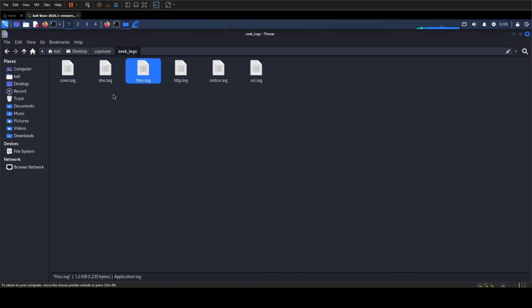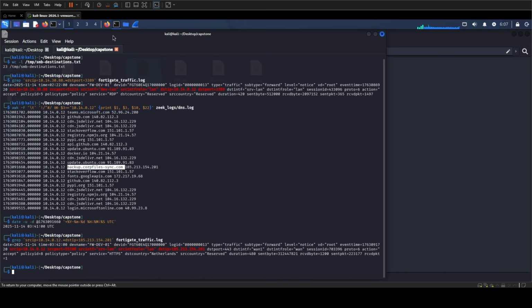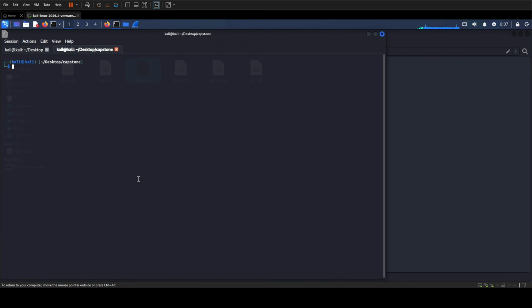We have already confirmed the internal server, the external endpoint, and the size of the outbound transfer. Now I want to identify the exact file associated with that connection, so I am moving to the Files log. Unlike the firewall log, this records file-level details such as the file name, detected file type, observed size, and cryptographic hash. The filter skips the metadata lines, then keeps only file records sent from 10.14.0.12 to 185.213.154.201. From that matching record, it prints the file name, MIME type, transfer direction, observed and total byte counts, and the SHA 256 hash.